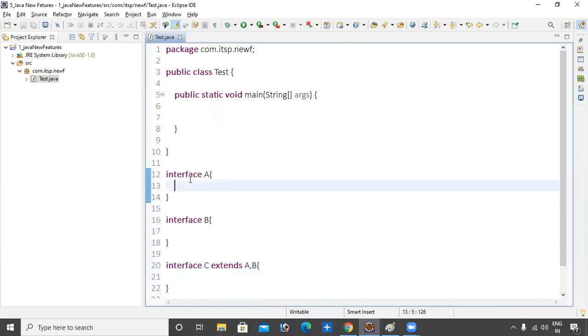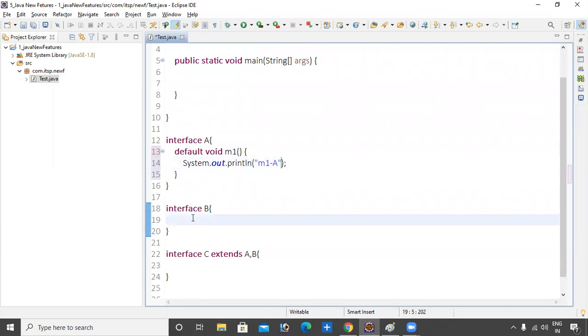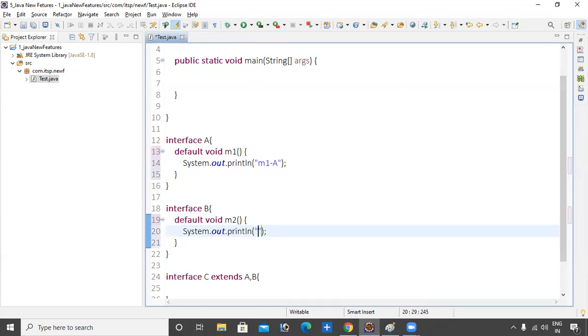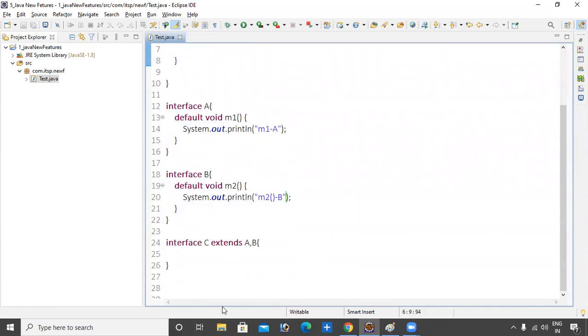Now I'm providing one method, default void m1 method, inside the A interface. Then I'm providing default void m2 method inside the B interface. So are these methods available inside the interface or not?